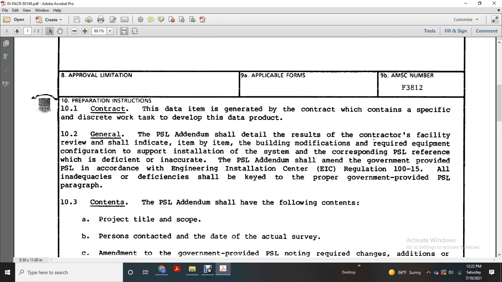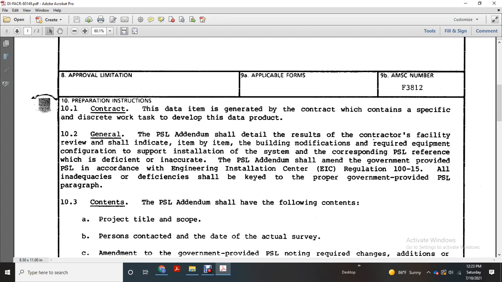General: the program support letter addendum shall be the detailed result of the contractor facility review, which shall indicate, item to item, the building modifications required, equipment configuration, and support for installation of the system, corresponding with the program support letter reference for the deficiencies and inaccuracies. The program support letter addendum should amend the government-provided program support